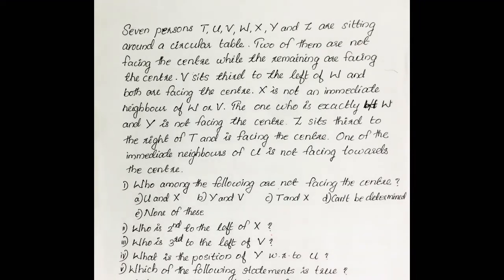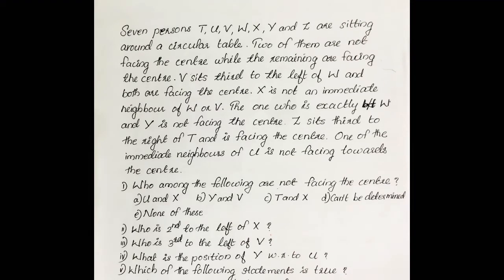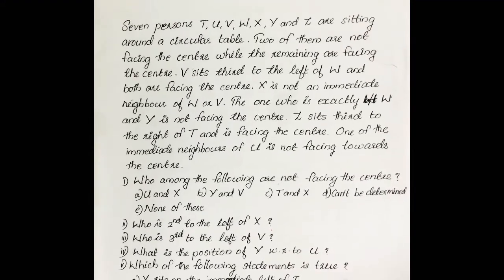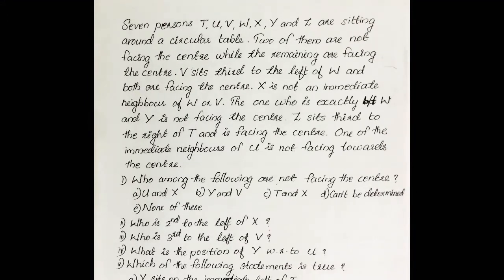Next one is 7 persons T, U, V, W, X, Y and Z sitting around a circular table. 2 of them are not facing the center while the remaining are facing the center. V sits third to the left of W and both are facing the center.